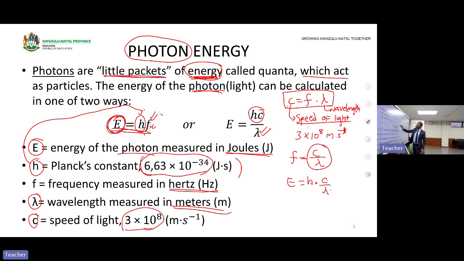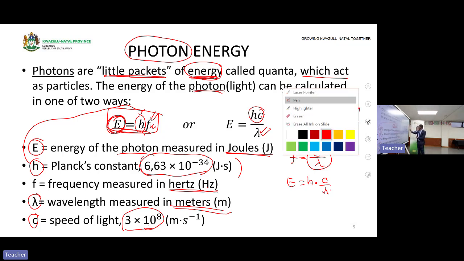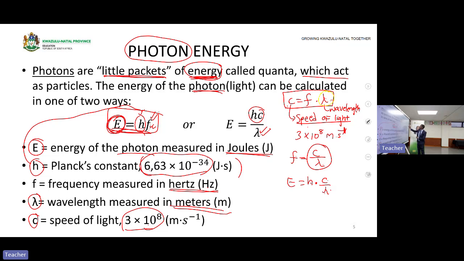So now don't be confused. If you are given a frequency, use this formula. If you are given wavelength, use this formula. Because we have the wavelength, you determine the frequency using this formula. Then you can use either of the two, and you get the same answer. Then you can get the energy of the photon or the energy that will be transferred to an electron.